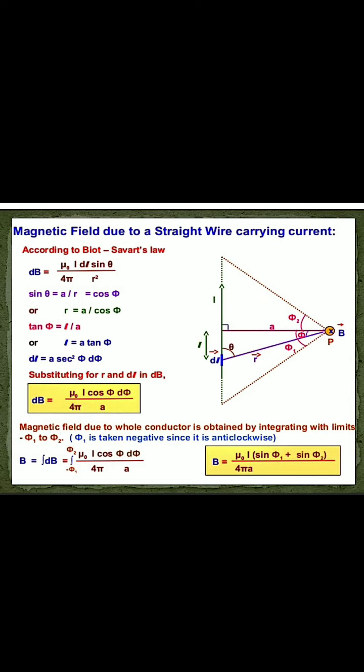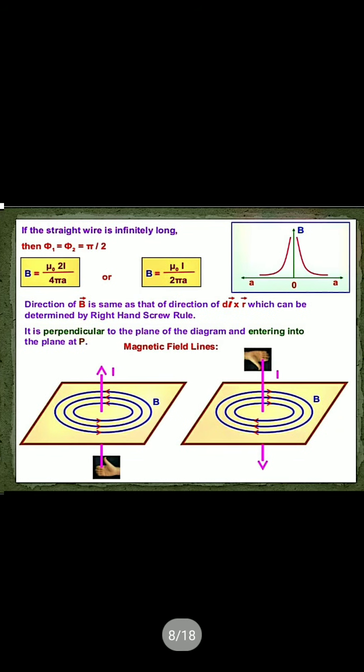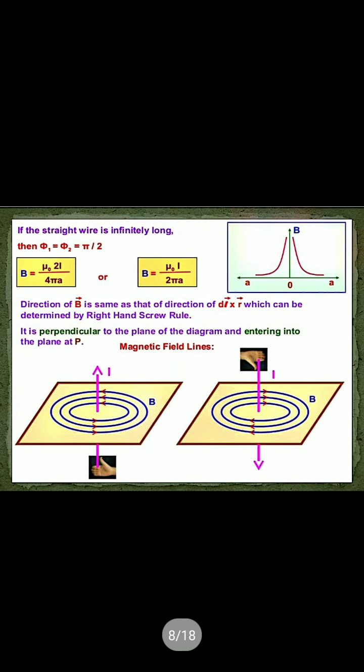If we consider point P lies very near the bottom end, then phi 1 equals 90 degrees and phi 2 equals 0 degrees. If we put those values, we get B equals mu 0 I by 4 pi a. Here I will not write this one, so you have to remember.